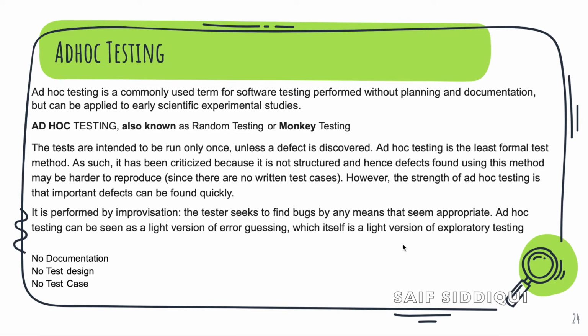It's not like if we find a bug in ad hoc testing and are not able to reproduce it, then it's of no use. If you find any crash or something like that in ad hoc testing, you are going to see the crash logs and try to identify why the issue is coming, and then the developer will try to fix that issue.